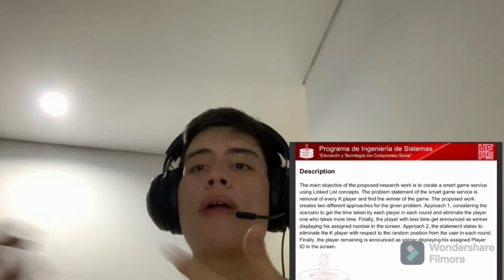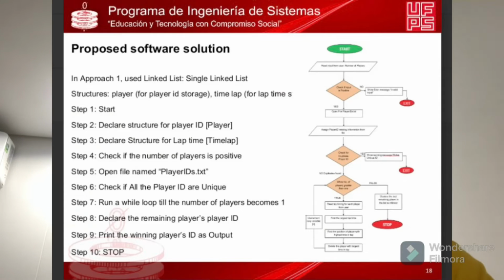Taking in consideration the random position from the user in each round. Finally, the player remaining is announced as a winner. Okay, for approach number 1, the structure goes like this.